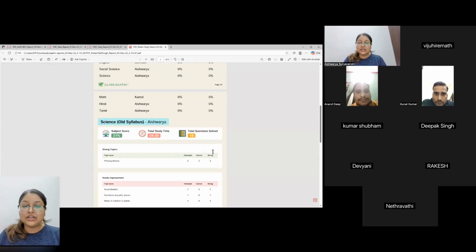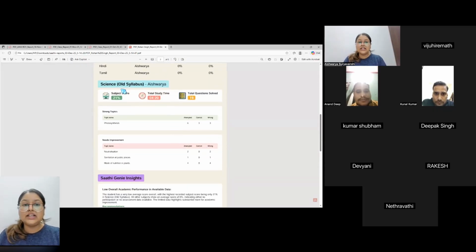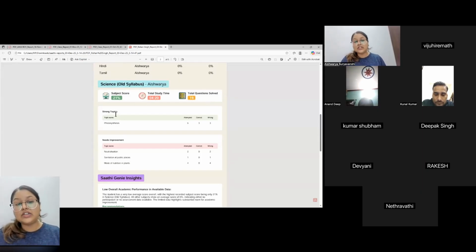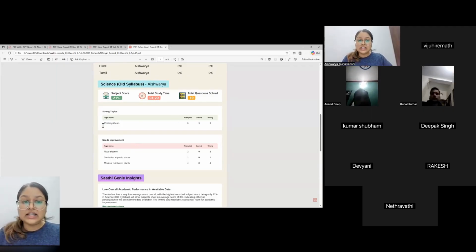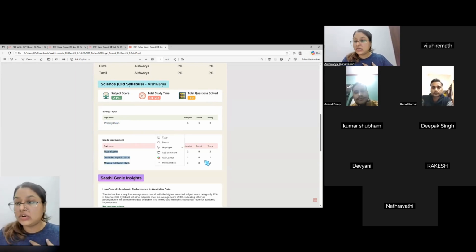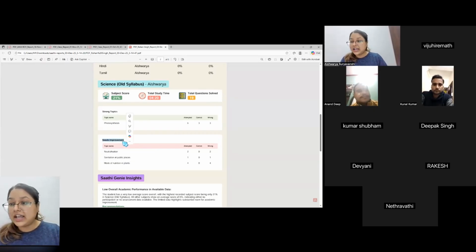And if I scroll down towards the bottom a bit, I'll be able to see the number of questions solved, time taken, subject score, along with strong topics and the topics where the student needs to improve. So it tells me where the student needs to work more. If I have not given homework or done a lot of revision for these particular topics, as a teacher I can focus on it.